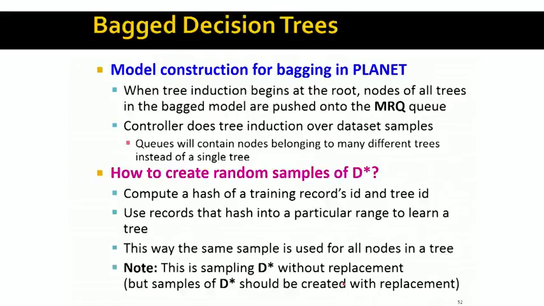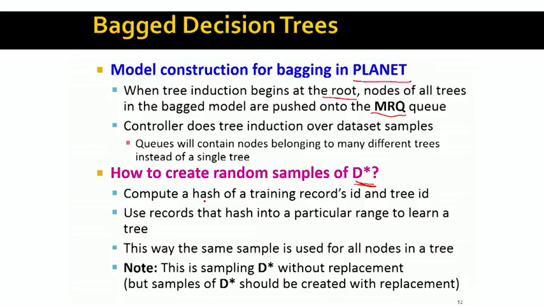There are a few interesting things about how we could use our PLANET infrastructure that we just talked about to do bagging. So let's look at this. The idea is that the tree induction begins at the root, and all the trees of the bagged model are pushed into the MapReduce queue. Then all the controller has to do is the tree induction over a given set of samples. One thing that we need to discuss is, when the data set D star is very huge, how do we create subsamples of it?